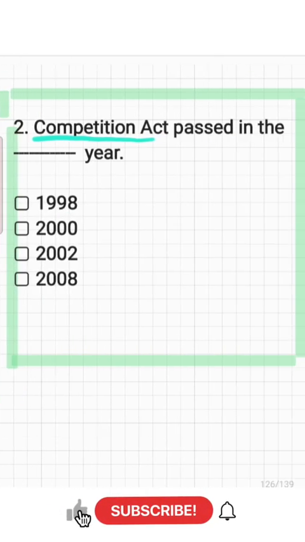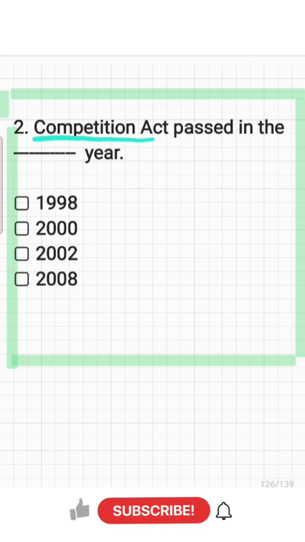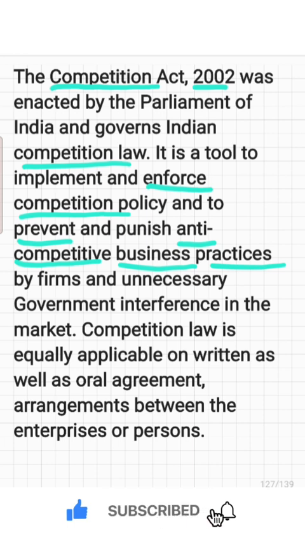Next question, Competition Act. The Competition Act was passed in the year? Which year was the Competition Act passed? The answer is 2002. What do you mean by the Competition Act? It is enacted by the Parliament of India and governs Indian competition law.